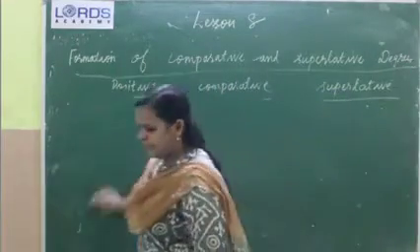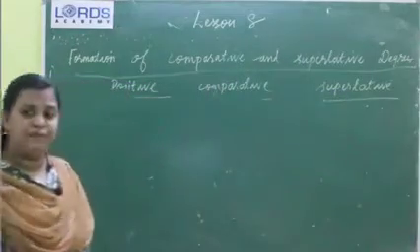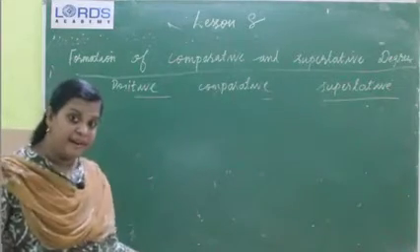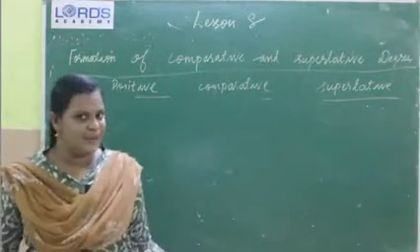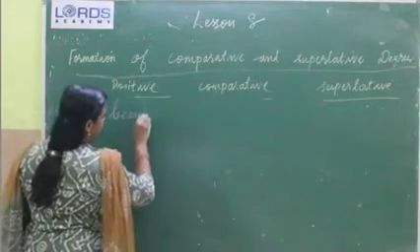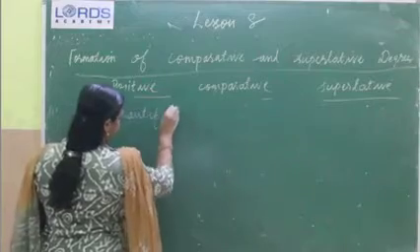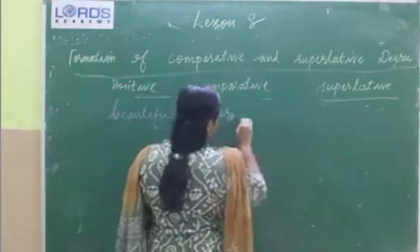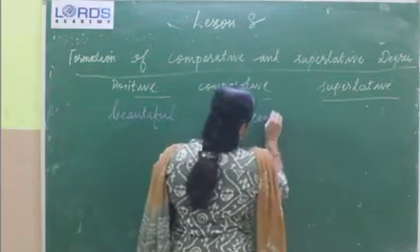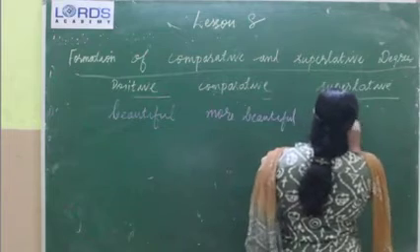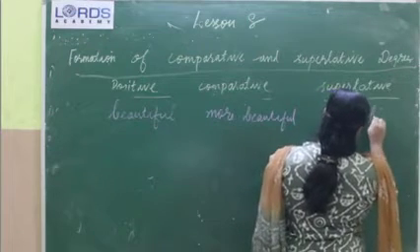Okay children, then we can move to the fifth one. Just think of the adjective beautiful. Can you say the comparative form of beautiful? Will we use beautifier or beautifiers? No, never. So positive, beautiful, and comparative, more beautiful, and superlative, most beautiful,